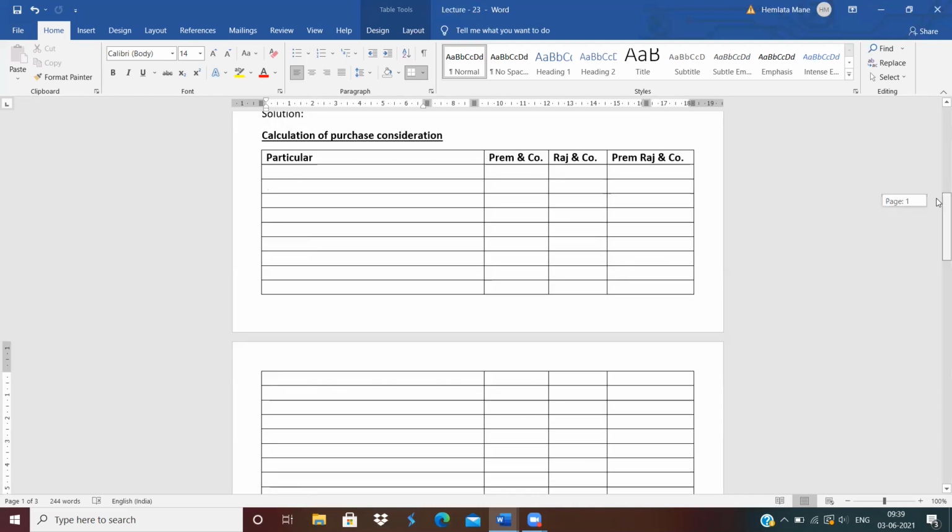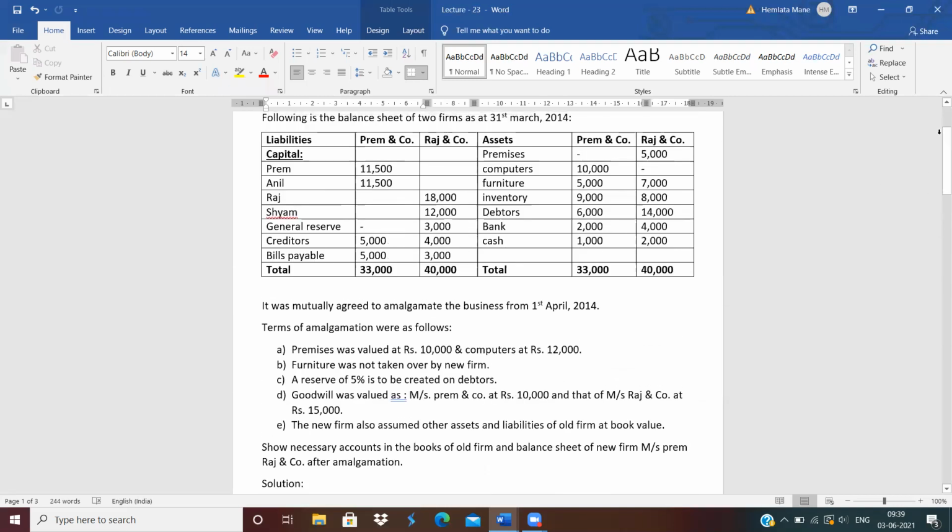Okay, clear? Then what do you have to solve? Show the accounts in the books of old firm. You have to prepare the different accounts in the books of old firm. Old firm means in the books of Prem and in the books of Raj. Prepare the various accounts and balance sheet of the new firm, Prem Raj and Company. What is the name of the new firm? Prem Raj Company. Prem is an old company, Raj is an old company. On 1st April they amalgamate and Prem Raj is the new company they form. Clear? So now we will start the solution.